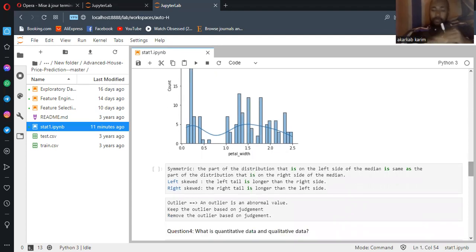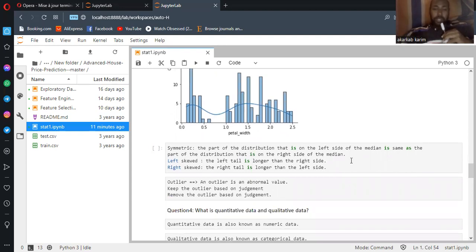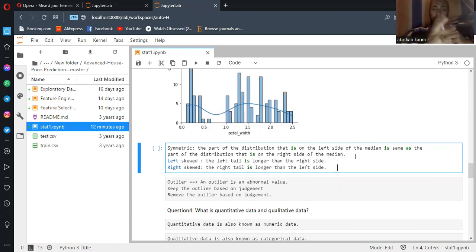We have symmetric, as I told you before. The left part is like the right. That's what's called a symmetric curve, or symmetric distribution, or symmetric shape. In a symmetric distribution, the part on the left side of the median is the same as the part on the right side of the median. For a symmetric one, we have this curve like that, and the same part we have on both the left and the right sides. For left skewed, the left side is longer than the right side. As I told you before, the data or the center of data exists on the left.